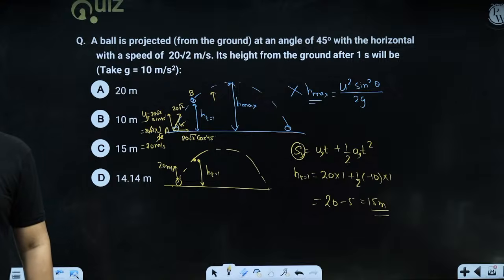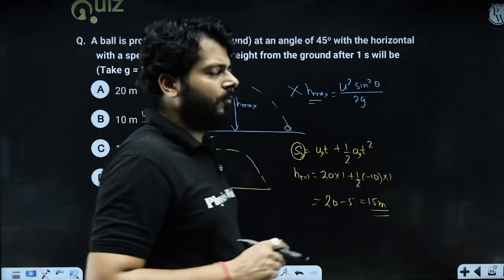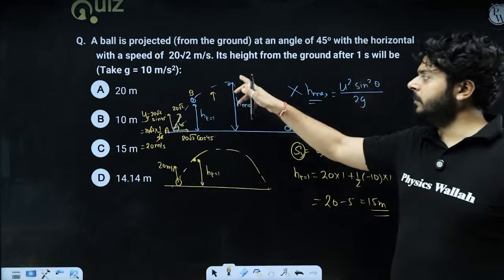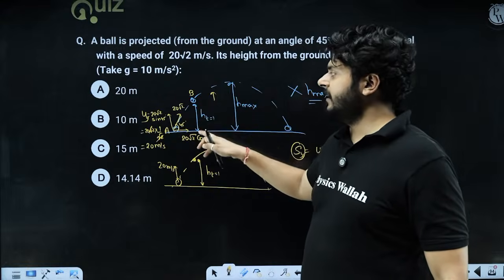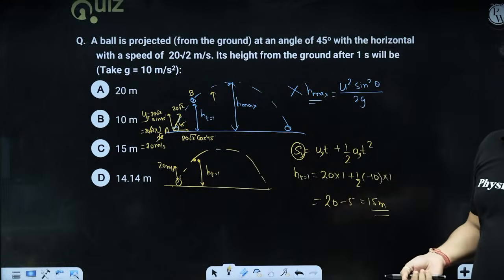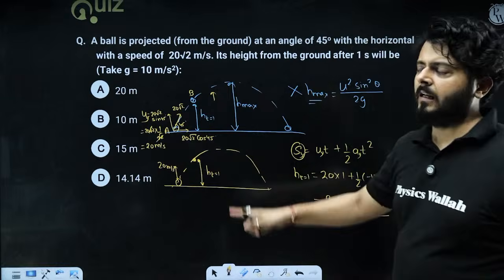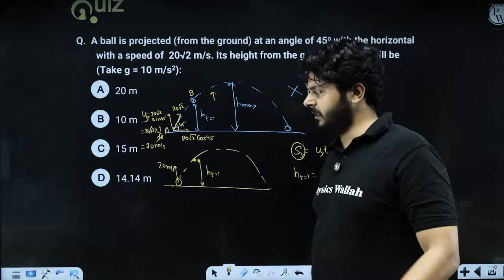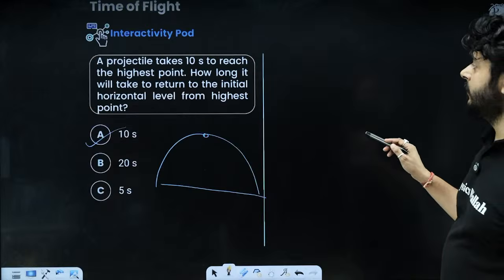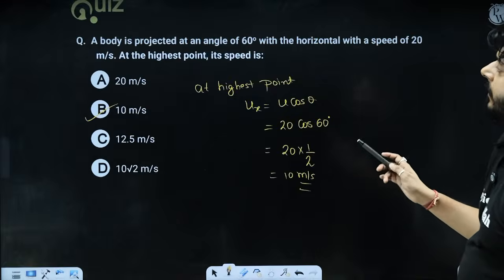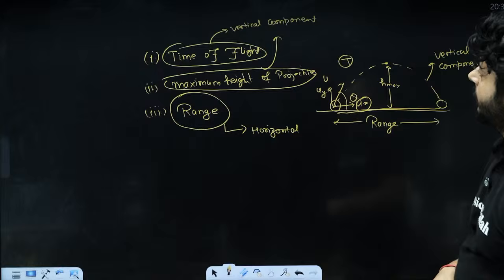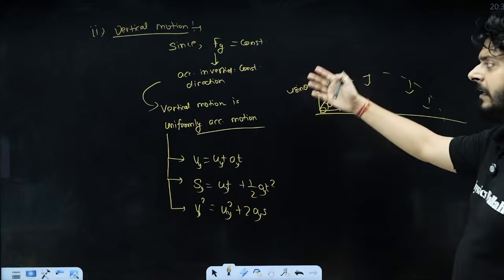Knowing what type of motion we should be analyzing is very, very important. Everywhere the formula will not work. The formula is going to give you the maximum height, but it will not give you the height at t equal to 1. So you need to know which motion to analyze, because the horizontal motion is uniform motion and the vertical motion is uniformly accelerated motion. In the previous page, I have written all the conclusions. Those who joined late and those who are joining right now can read the conclusions somewhere here. It was way back that I taught you all these things, so all the conclusions are written.